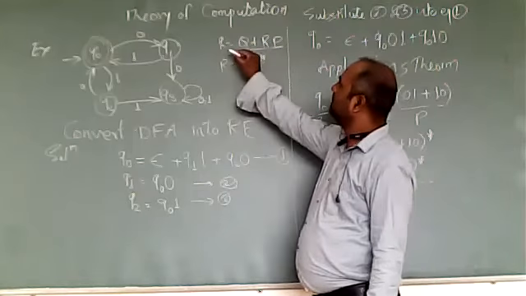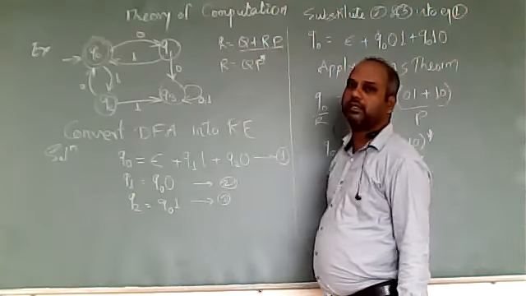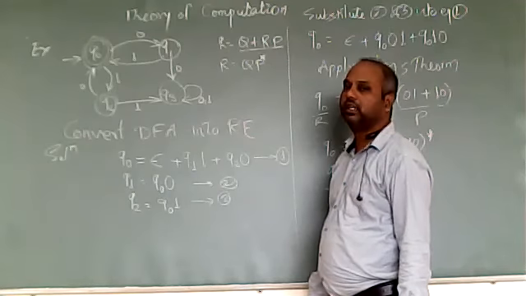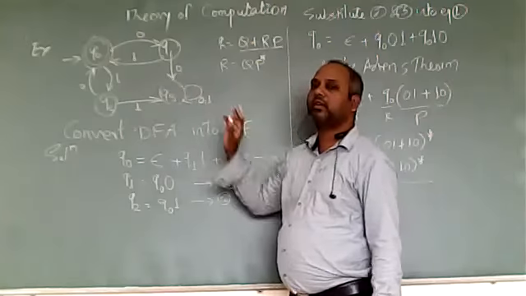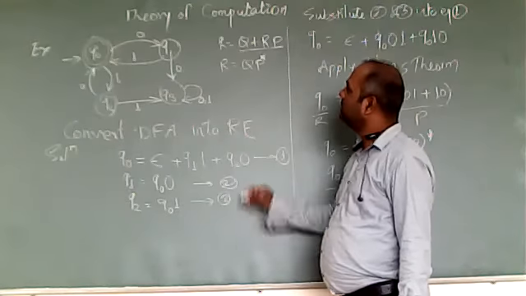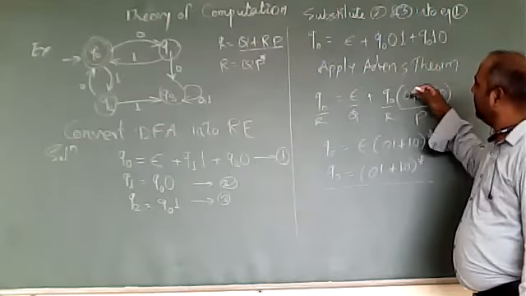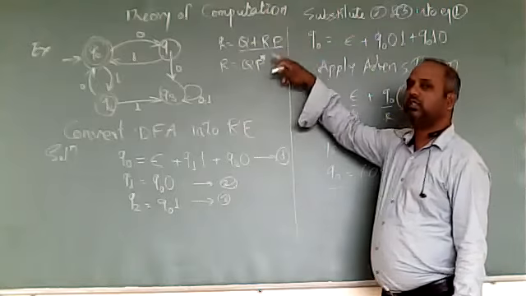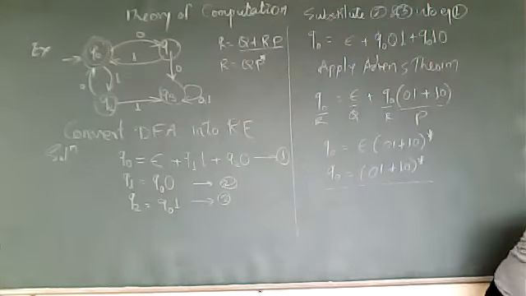In all cases, R, Q and P should be regular expressions, and P should not contain epsilon. The DFA doesn't contain epsilon transitions. So we try to get the equation in this format and reduce it with the theorem. This is Arden's theorem.